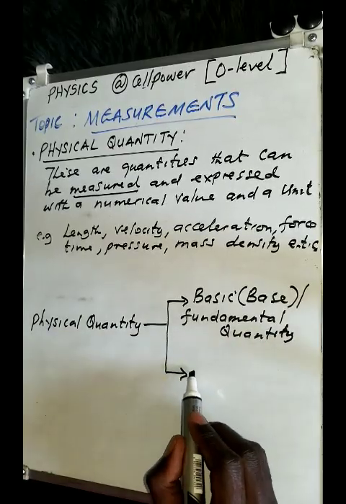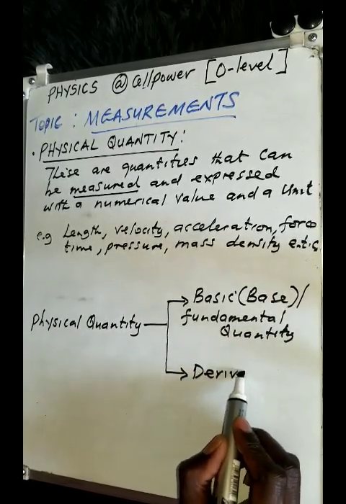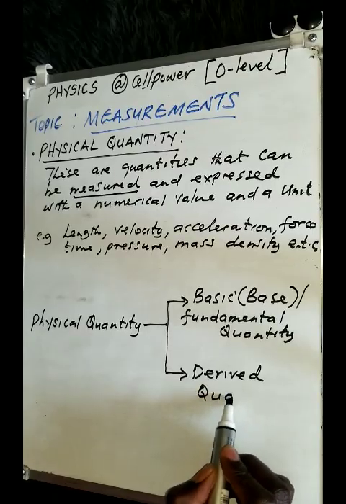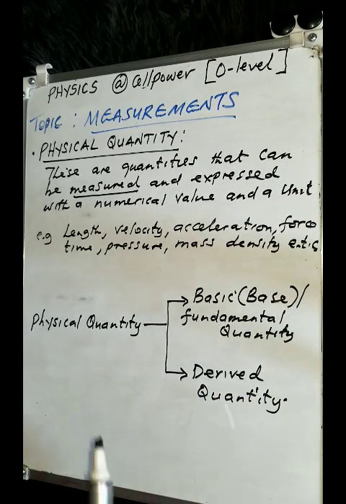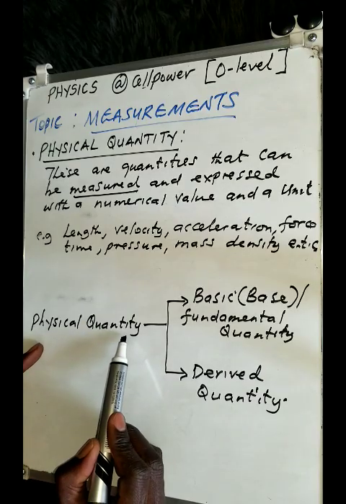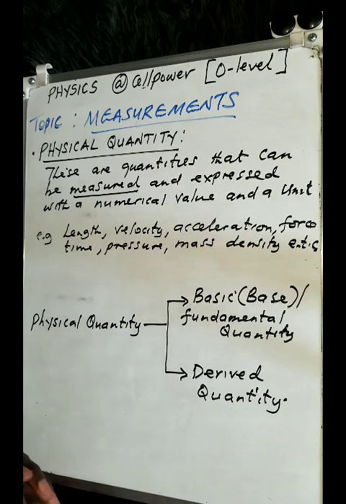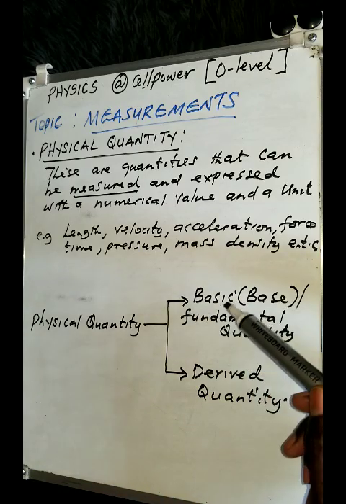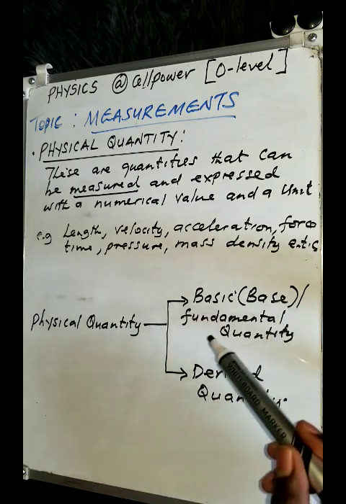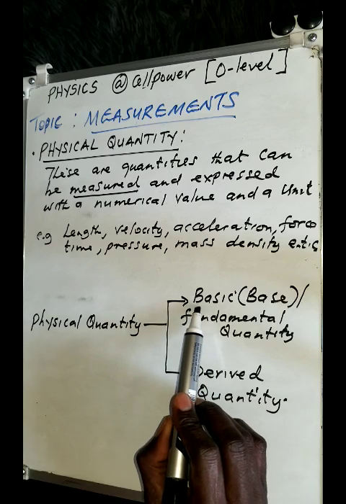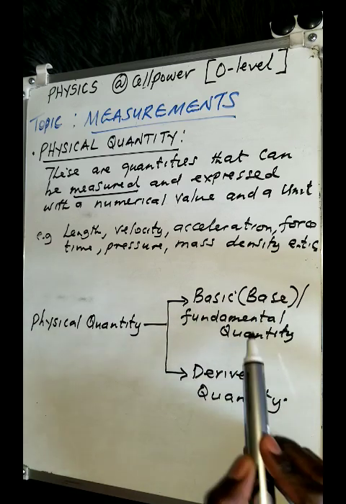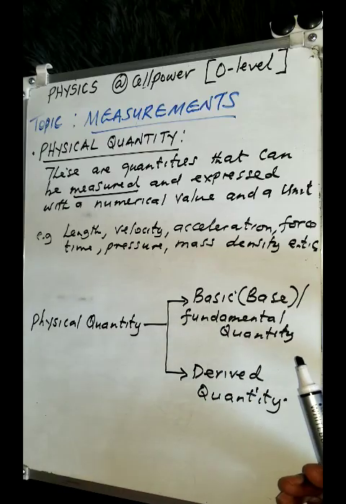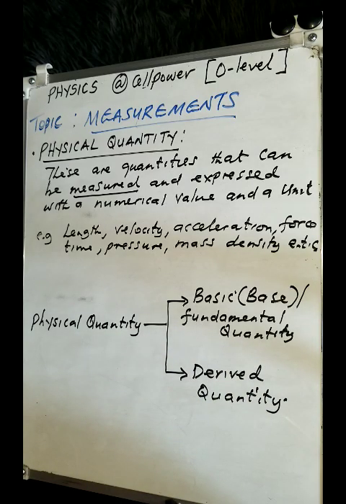And then we also have what we call derived quantities. That is what you need to remember. So physical quantities, all those that can be measured, can be categorized into two sections: basic, base, or fundamental, you can just use one, they are one and the same, and derived quantity.